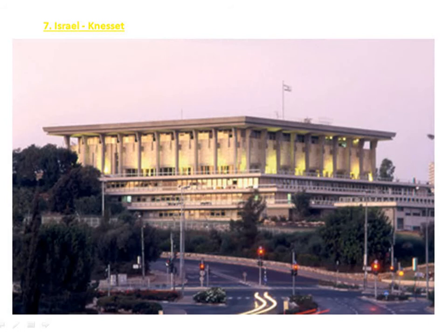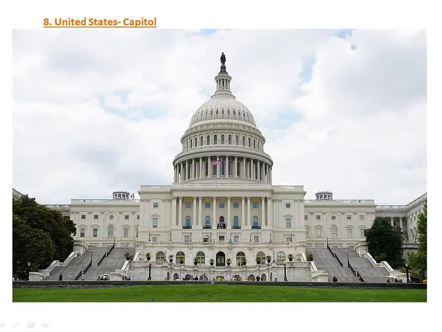Now we have on the eighth number the United States, US. The abbreviation of it is US. The capital of it is Washington DC. It lies in North America continent. The name of its parliament is Capitol.